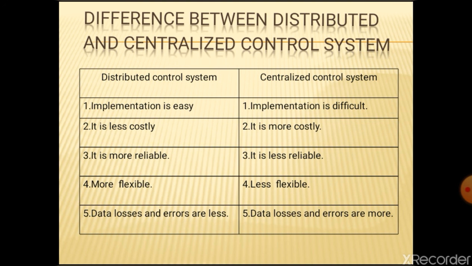In DCS, it is more reliable. In CCS, it is less reliable. In DCS, more flexible. In CCS, less flexible. In DCS, data loss and errors are less, so efficiency is high. In CCS, data losses and errors are more, so efficiency is less.